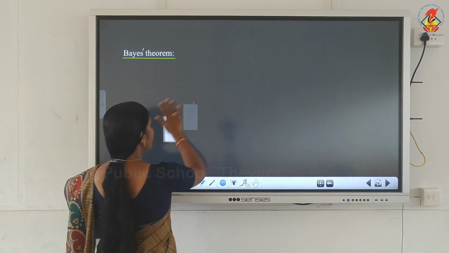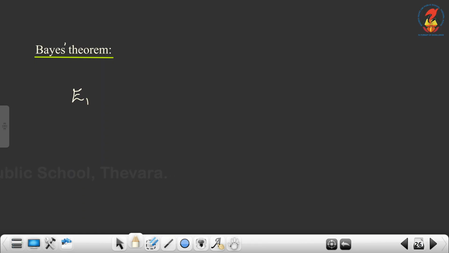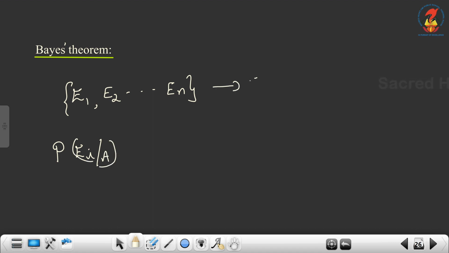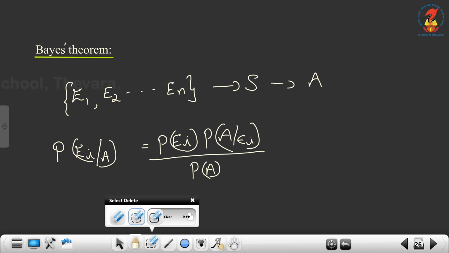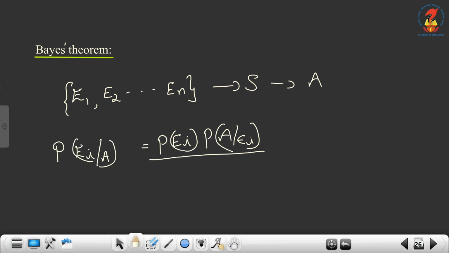Here also we use the partition of the sample space: E1, E2, etc., En, a partition of the sample space S, and A any other event associated to S. Then P of Ei given A is equal to P of Ei into P of A given Ei, by P of A, or instead of P of A, sigma P of Ej into P of A given Ej, where j is from 1 to n. So this is Bayes theorem.